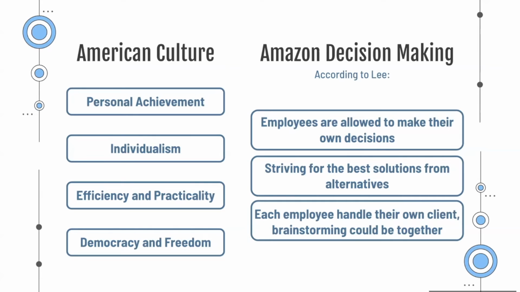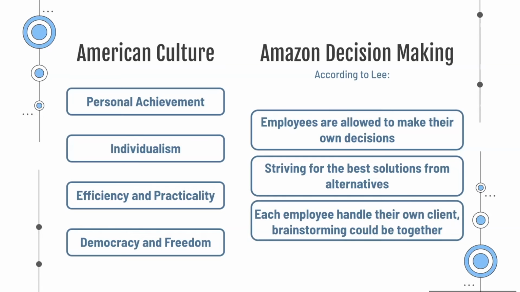According to Lee, in Amazon's decision-making, we can see the characteristics of employees are that they are allowed to make their own decisions, striving for the best solutions from alternatives, and each employee can handle their own clients. We can see that when they're handling their own clients and own decisions, they can have a sense of achievement through themselves, which reflects the American culture as well.